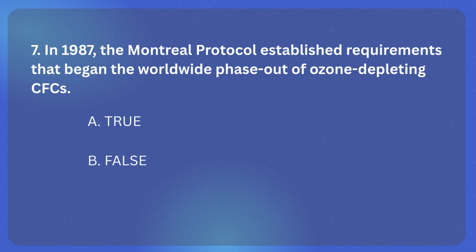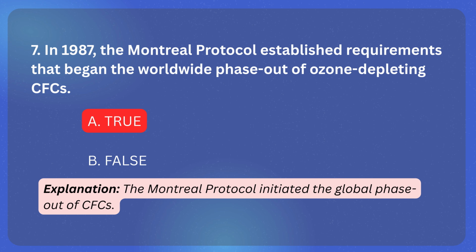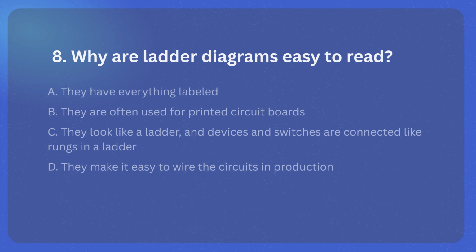Question 7. In 1987, the Montreal Protocol established requirements that began the worldwide phase-out of ozone-depleting CFCs. A. True. B. False. The correct answer is A. True. Explanation. The Montreal Protocol initiated the global phase-out of CFCs.